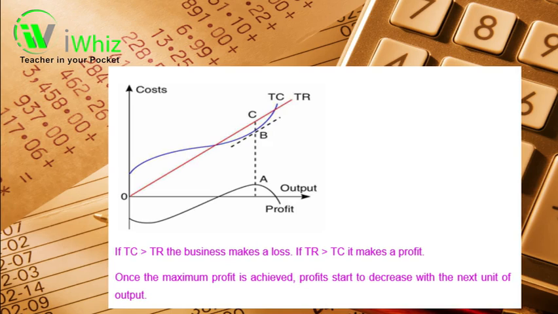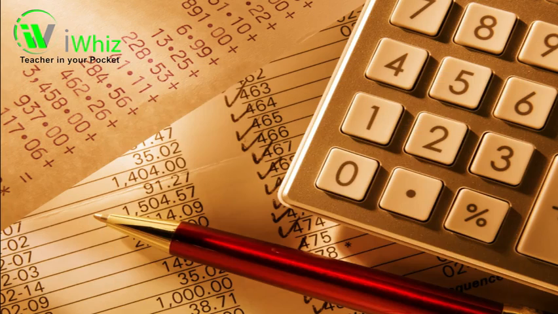Once the maximum profit is then achieved, profits start to decrease with the next unit of output. As you can see, you have your unit of output in this graph as well.